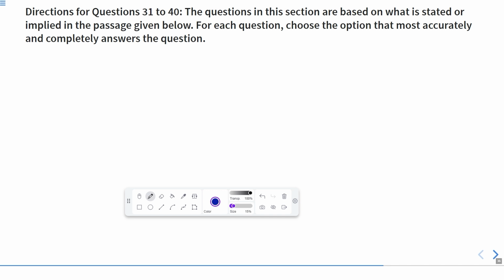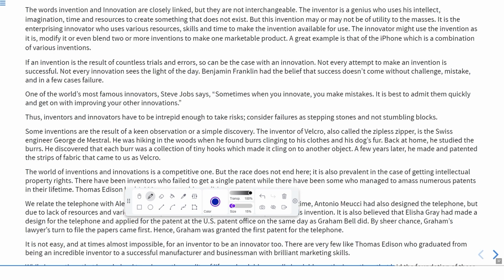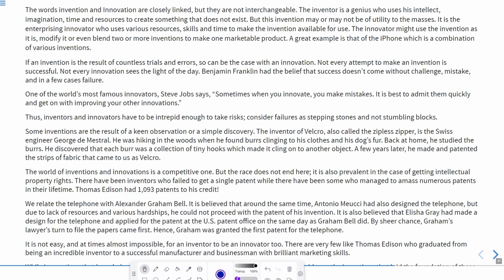Okay, so let us first read the entire passage. So this is the passage as you can see over here. First of all, let us read the entire passage, and let me just keep this aside. Okay, and now let us read the entire passage. The words invention and innovation are closely linked. So here we are talking about two words, that is invention and innovation.